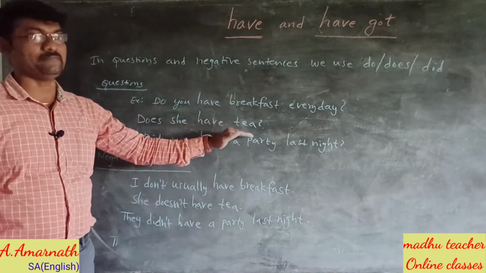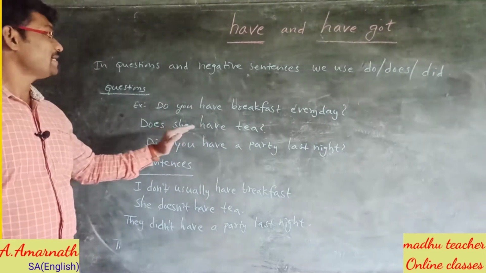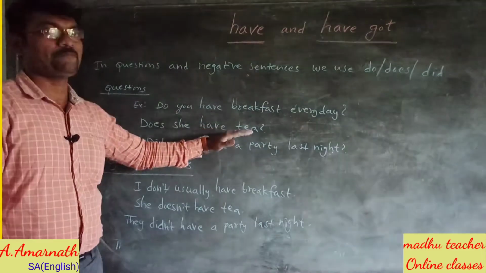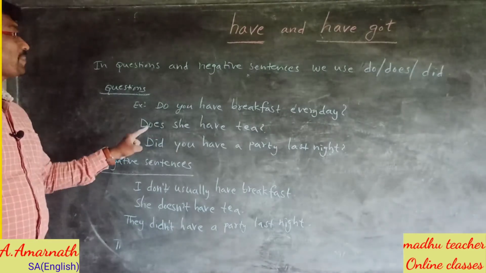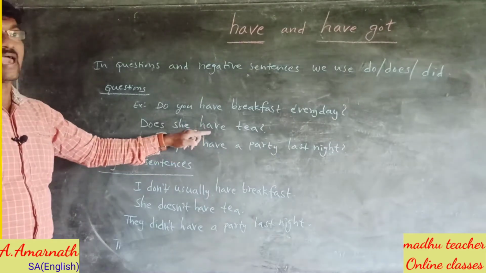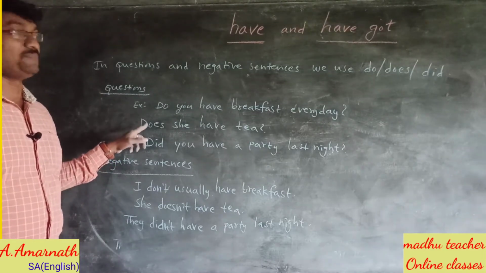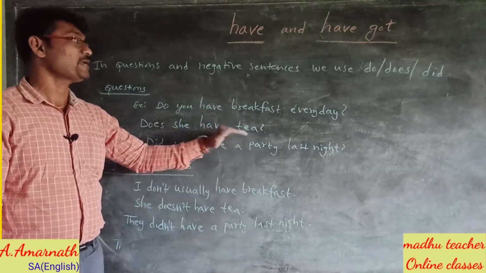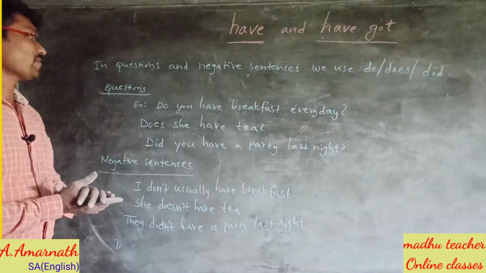Does she have tea? The declarative sentence or the statement is she has tea. She has tea means she drinks tea. When we change the statement into question, we use does. Does she have tea? Has becomes have, because we use the helping verb does. So the sentence she has tea becomes does she have tea when we change it into a question.